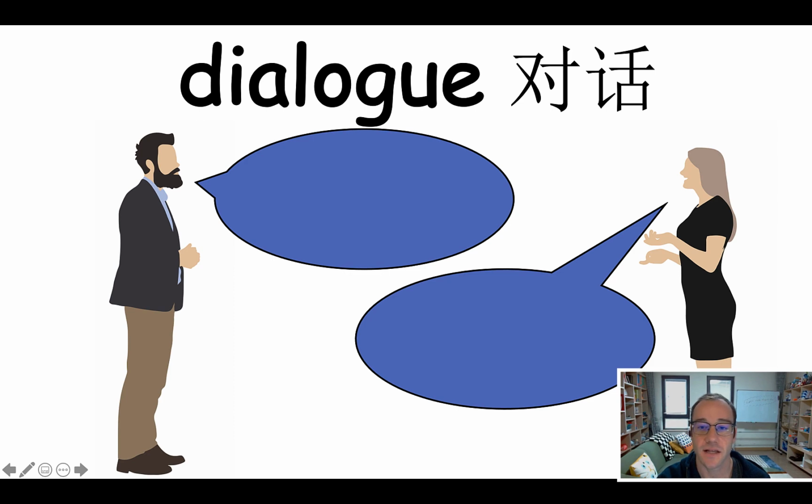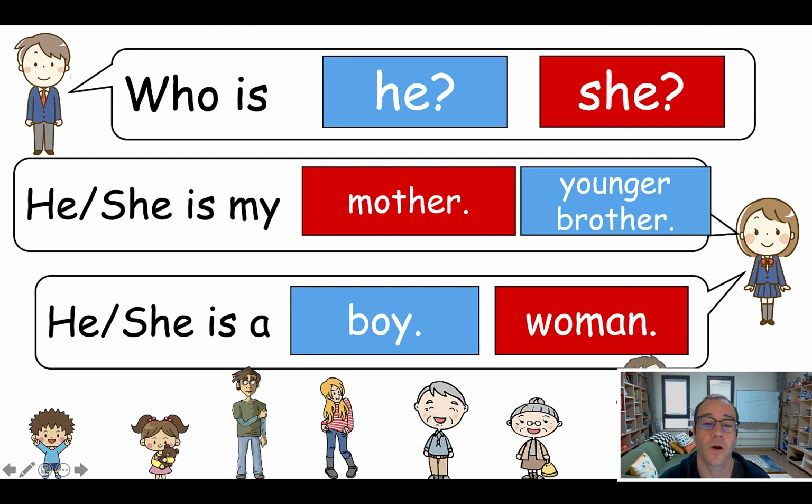Okay, so the second to last activity, or it might end up being your last activity if you run out of time, is the dialogue game. And the way it works is I'll bring up or have them stand at their seats 2 students from one of the teams, and I'll assign one of the students as the boy and one of the students as the girl. They don't actually have to be a boy and a girl. It doesn't matter. You can just point and say, okay, you are him or you are her, and they'll probably laugh, but it's okay. They won't care.